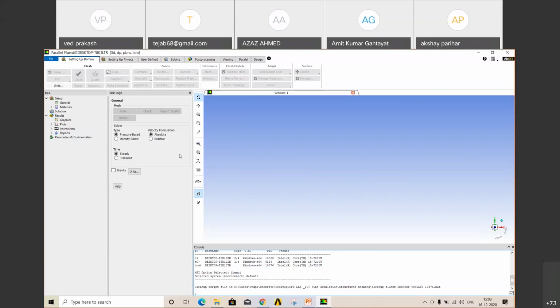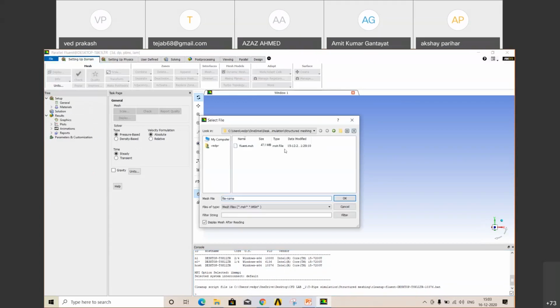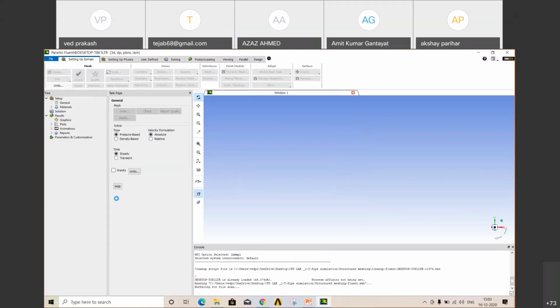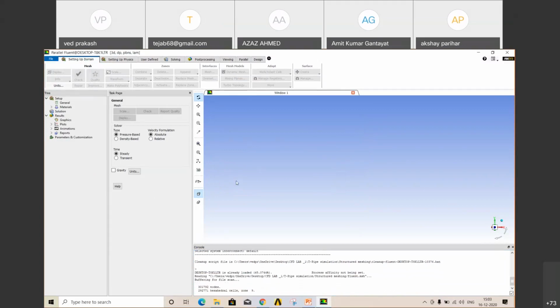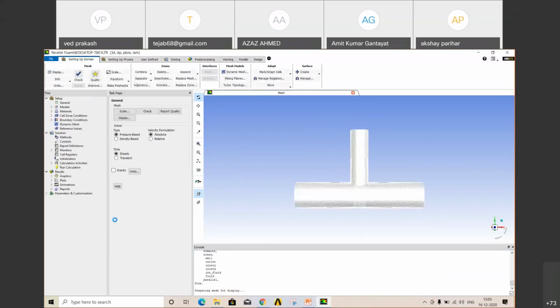For post processing, we'll be using CFD post. Go to file section, read mesh. Okay, this is your mesh file.